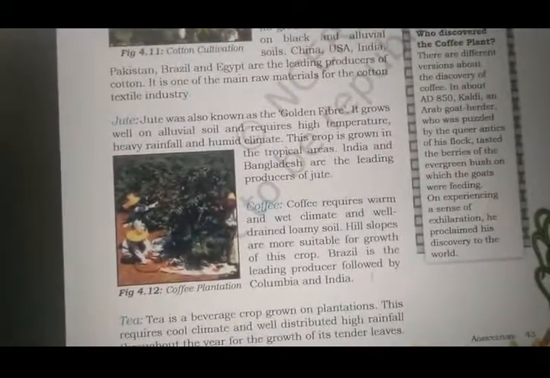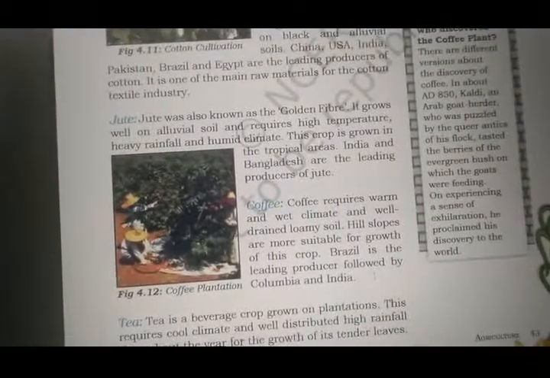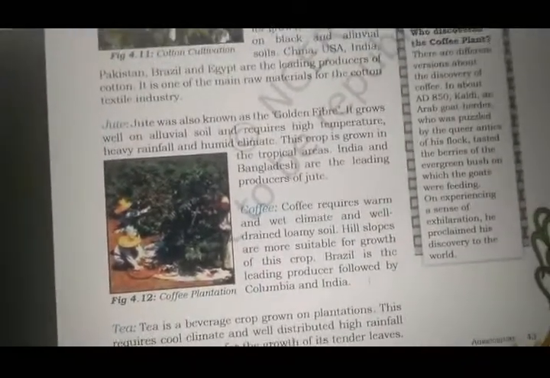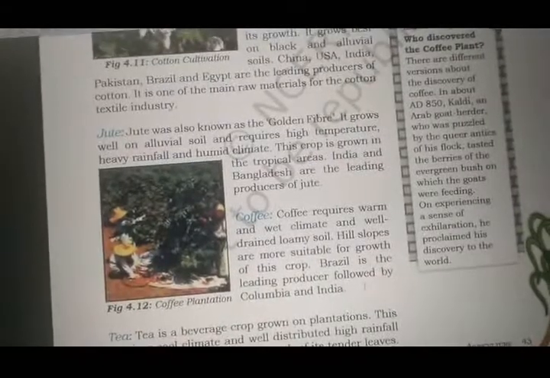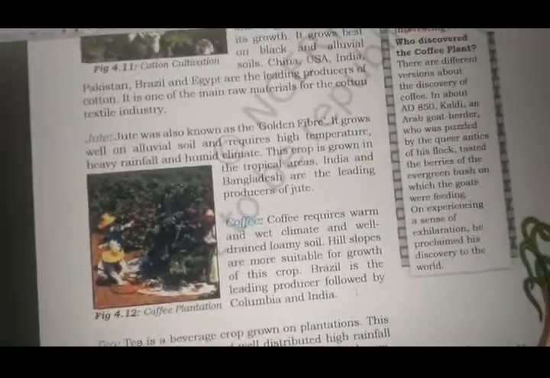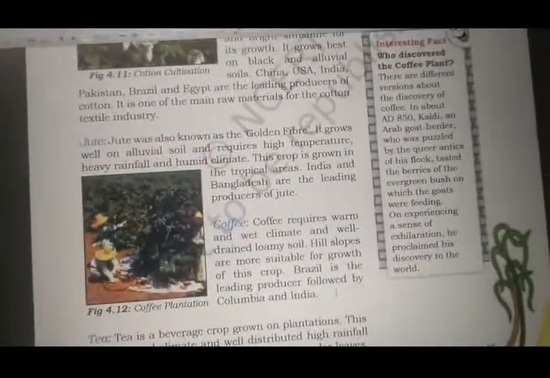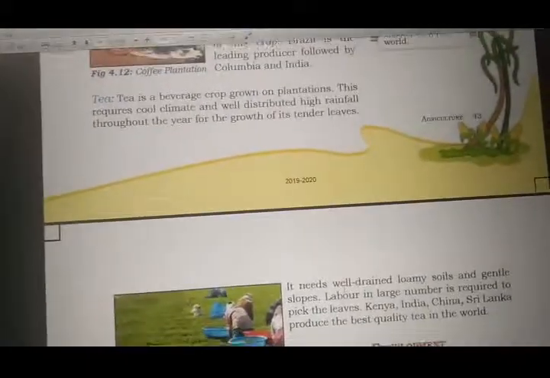This coffee herb was fed by the goats. The goats were eating it. He thought, what is this berry the goats are feeding on? Let's taste it. He tasted it and saw that it was very good in taste, and he told the world about his discovery. Okay, so that's how coffee was discovered.